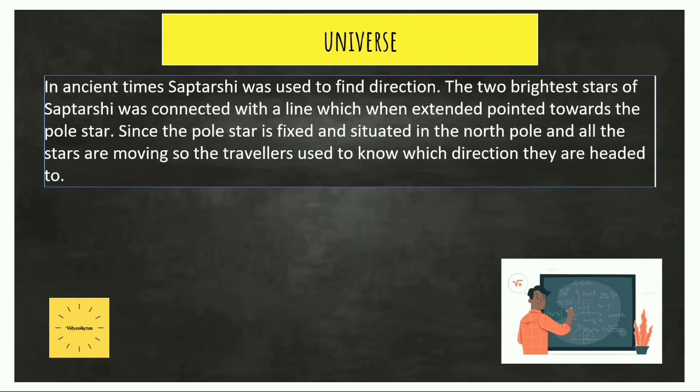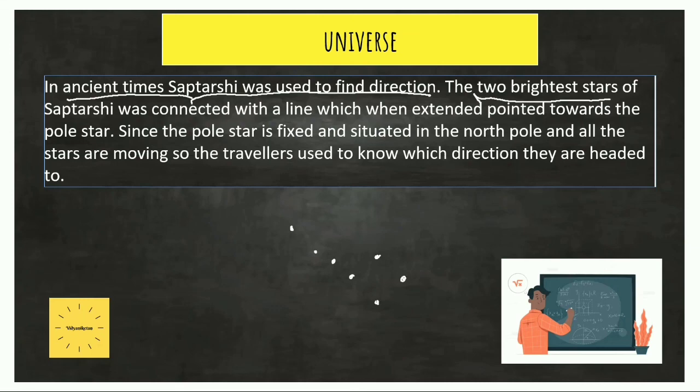In ancient times, these 7 brightest stars of the Ursa Major, which is known as Saptarshi, were used to find direction. When travelers traveled, they used to locate this Saptarshi in the night sky, and the 2 brightest stars of the Saptarshi were connected with a line.